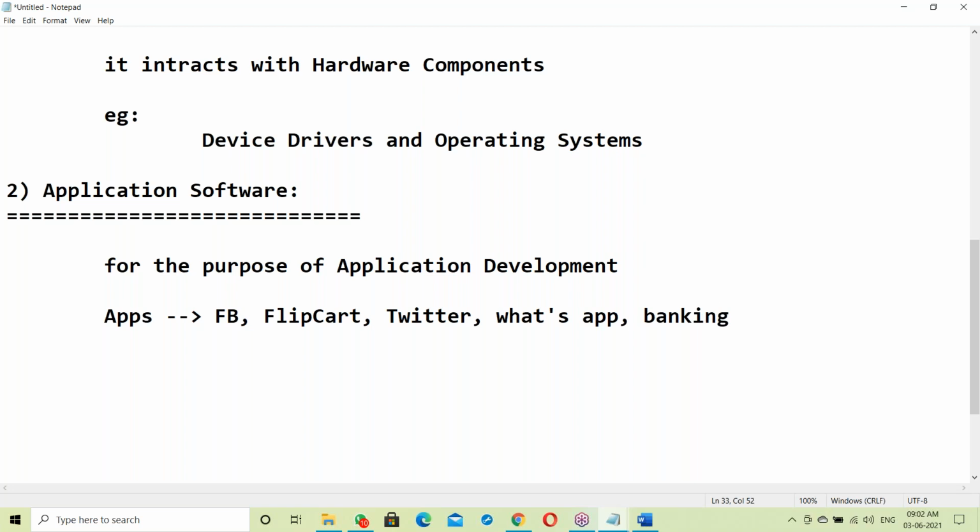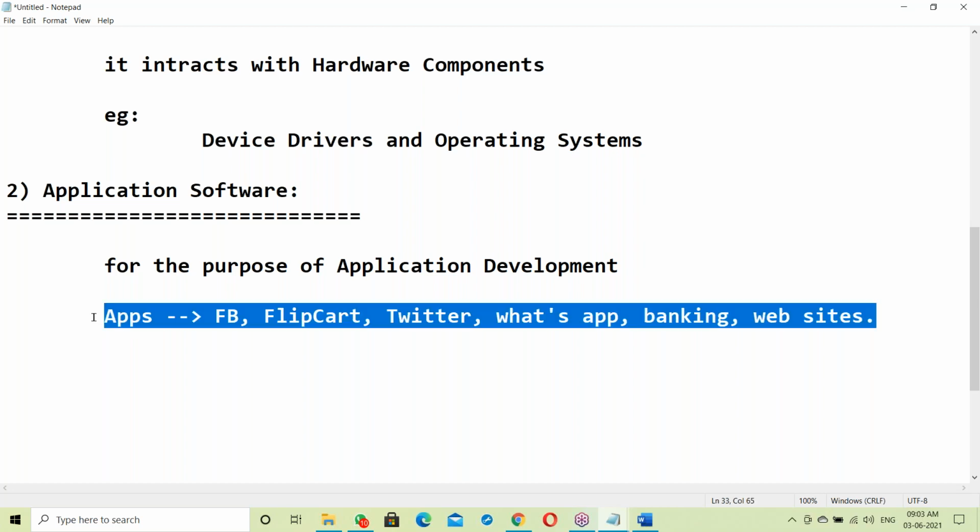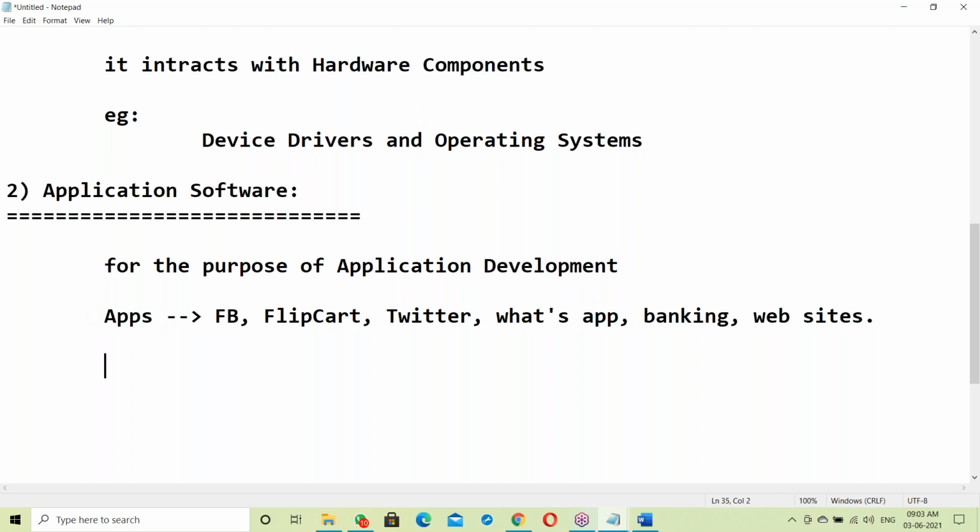Next, web applications, websites, like companies' websites, maybe colleges' websites, institutions' websites. All these applications have become part of our life, right? Without these applications, we can't do anything nowadays. Many mobile applications have become part of our life.